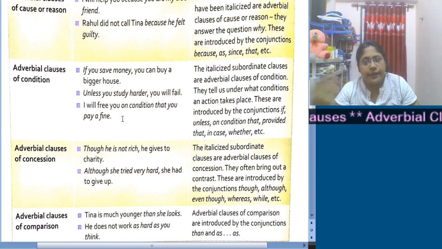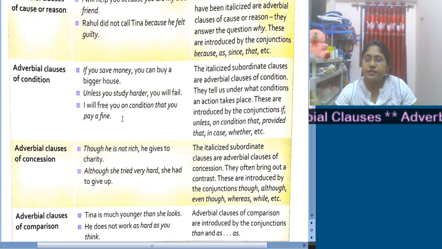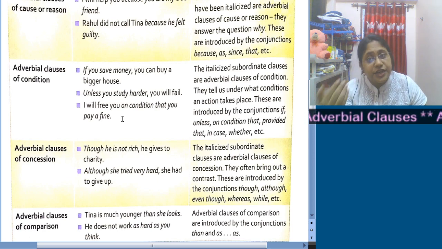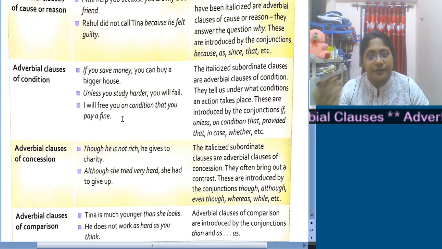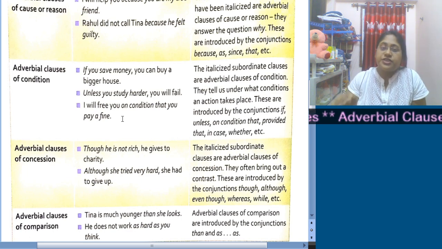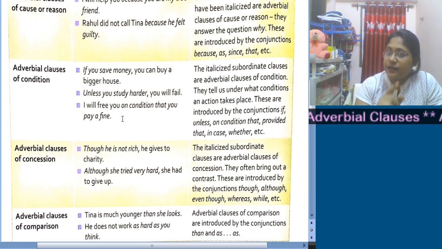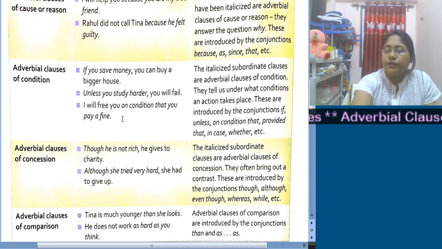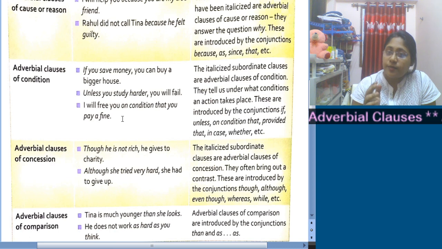Generally rich people can give to charity or anywhere they can donate, but if the person is not rich enough, is needy himself or herself, then how will that person do that? But instead of that, if the person does the same, there comes the contrast, there comes something contradictory. So here, though he is not rich, he gives to charity. We can find out the contrast over here. The person does something that is beyond his capacity. So here the very word though introduces adverbial clause of concession.